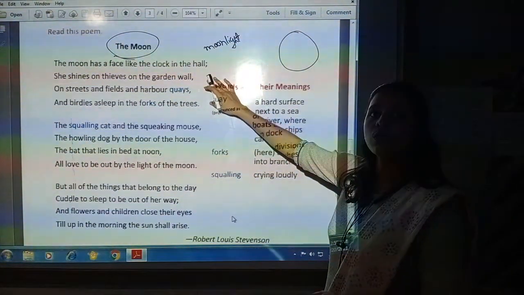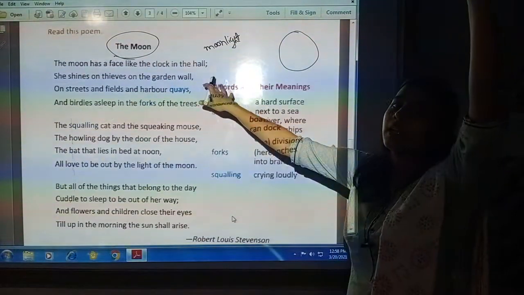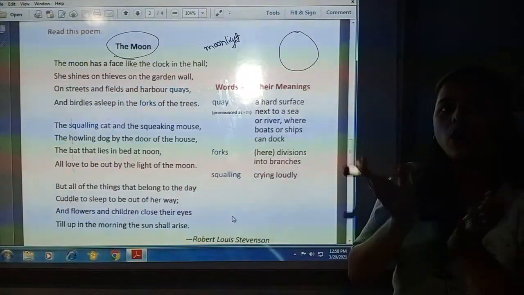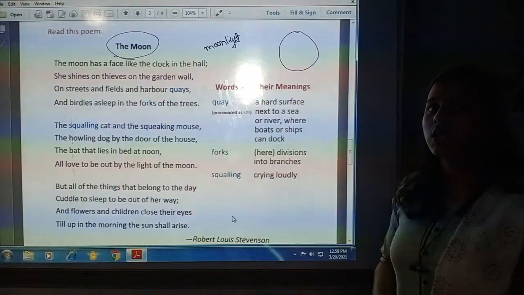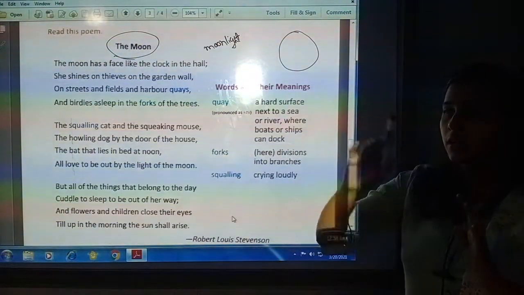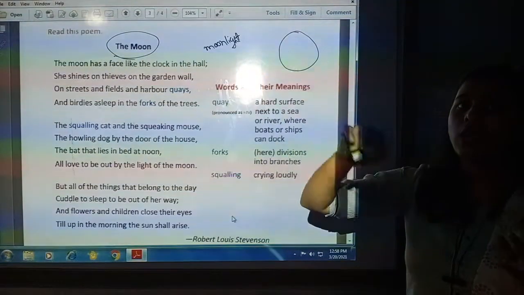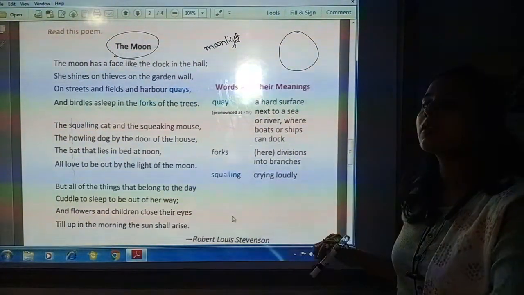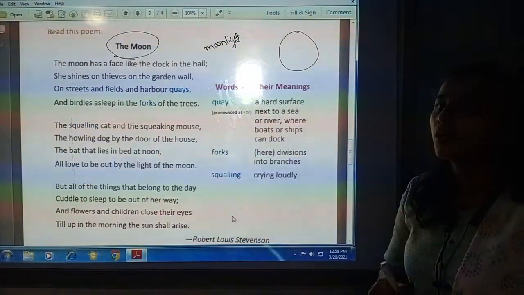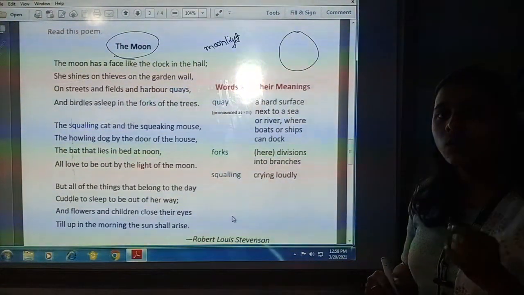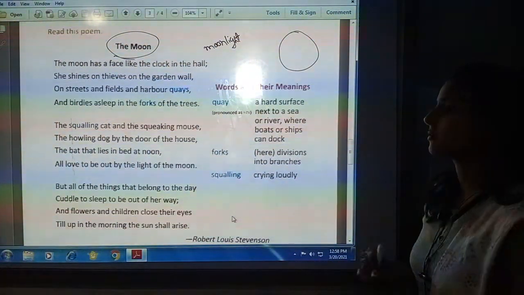So there is a moon in the sky that looks like the clock which I have in my hall, and the light which is shining in the garden. With that shine I can see some thieves are trying to come in the house through the garden wall. That moonlight is shining on the thieves.